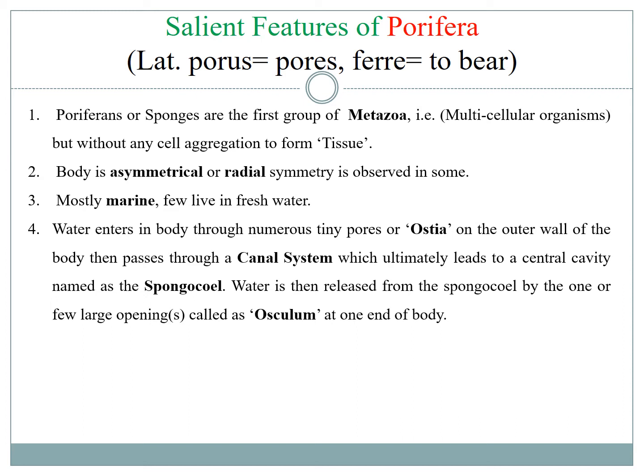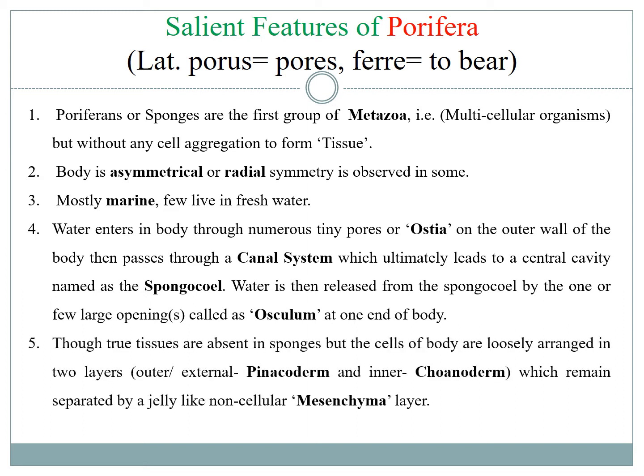After entering through the ostia, the water is channelized into a canal system, which will ultimately lead to a central cavity, the spongocoel. When the water is passing through the canal system, the cells of the sponge exchange material with the water, and then after reaching the spongocoel, that water is expelled out of the sponge through one or more large openings at the end of their body, which are named osculum.